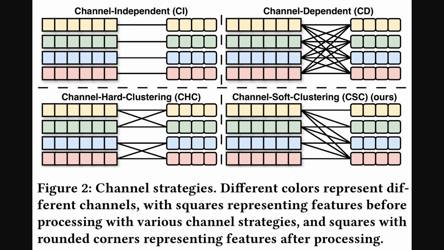Okay, so we've seen DUET performs well, and Figure 2 here helps illustrate how it manages the connections between those different data streams, or channels. This figure compares 4 different channel strategies. You can see the channel independent, or CI approach at the top left, where each colored row representing a channel's data is processed in isolation. Next to it, channel dependent, or CD, has all channels interacting. Below, channel hard clustering, or CHC, forms fixed groups, while DUET's own channel soft clustering, or CSC, allows for more flexible, learnable connections, aiming for more targeted information sharing between specific channels.